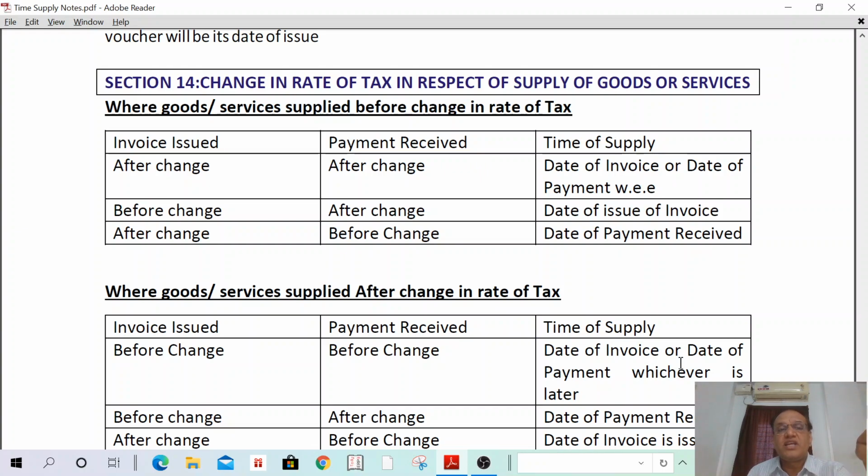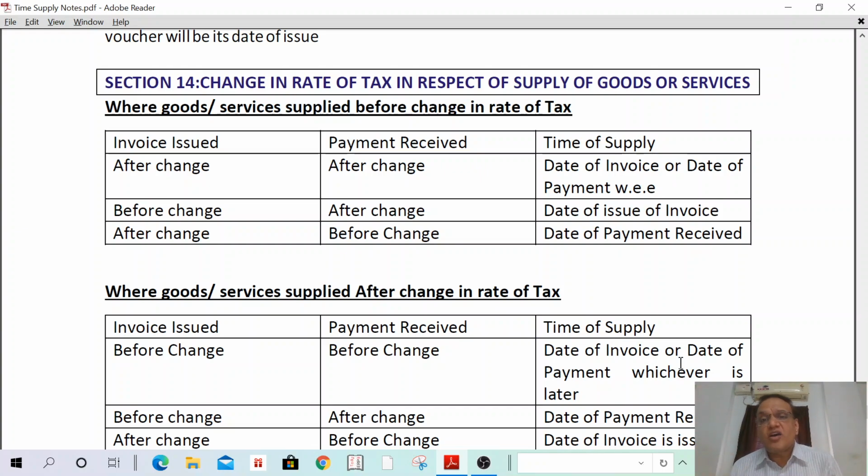Then section 14, change in rate of tax in respect of supply of goods or services. First, a small example I have discussed, then we'll go to the concept. Today I have supplied goods. Tomorrow there is a change in rate of tax. Tomorrow I have received the payment. Tomorrow I have issued the invoice.